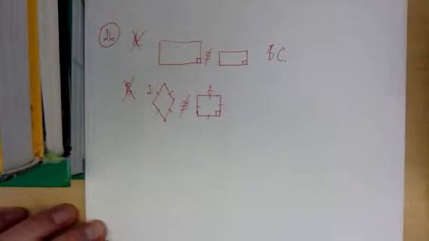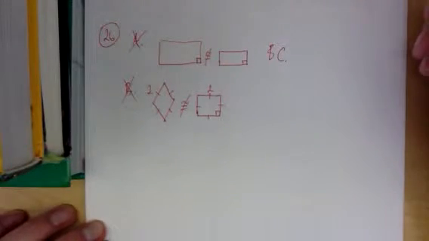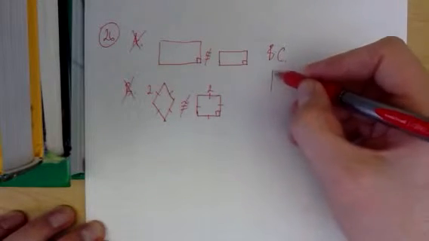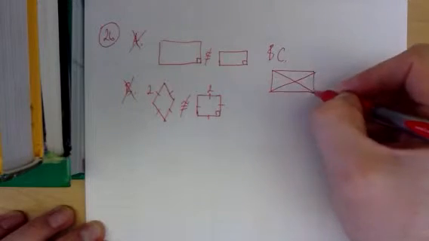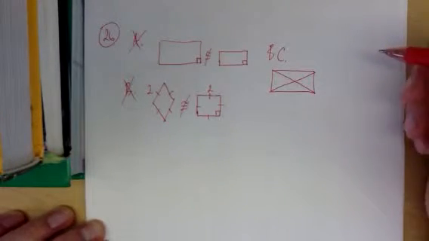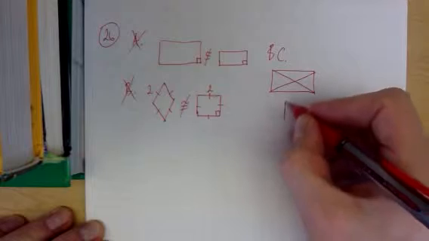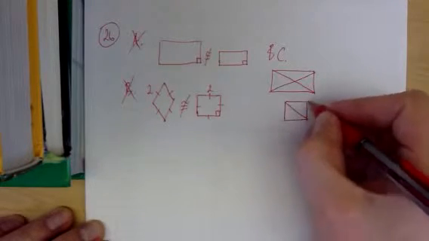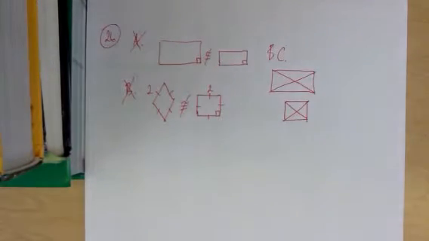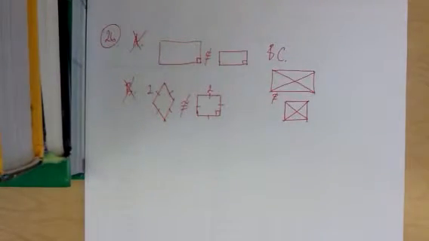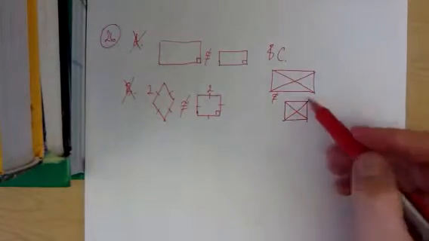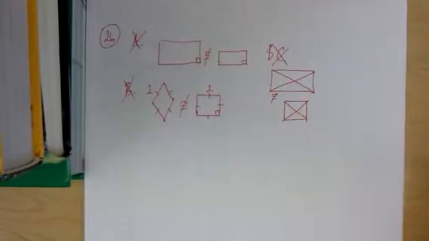Let's take a look at choice C. Two parallelograms whose diagonals are congruent. So here's a parallelogram with congruent diagonals, which means that it is a rectangle. And here's another parallelogram with congruent diagonals. Now I'm drawing those so that they're not congruent, but it does fit the statement here that the diagonals are congruent. So these two are not congruent to each other, so choice C is out.